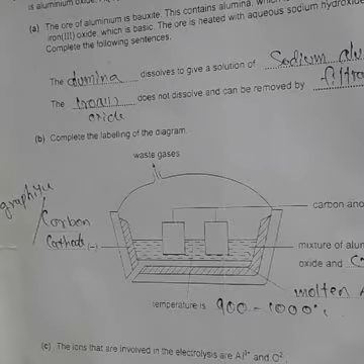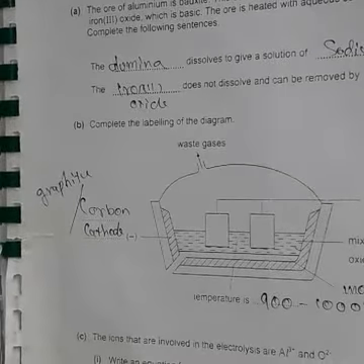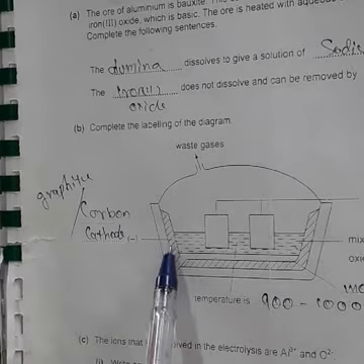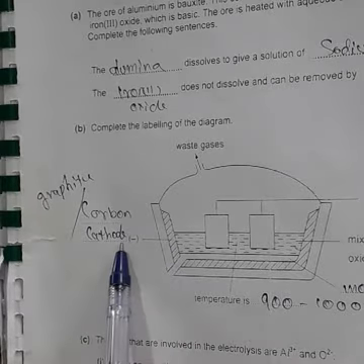During extraction of aluminium we use a steel container. The inner part of the steel container is coated with carbon or graphite, which acts as the cathode. So here we label this inner part, graphite, as the carbon cathode.